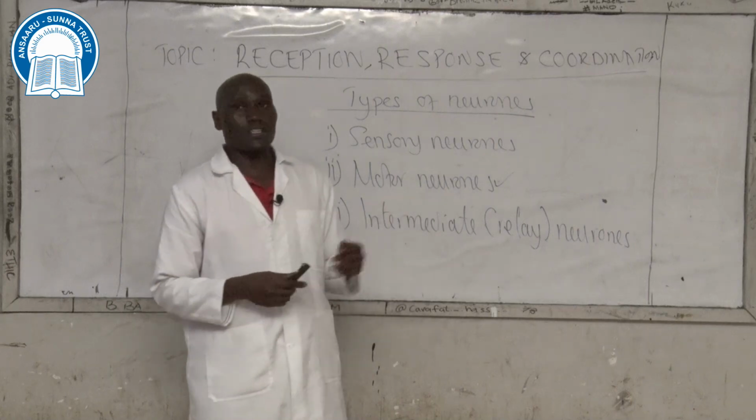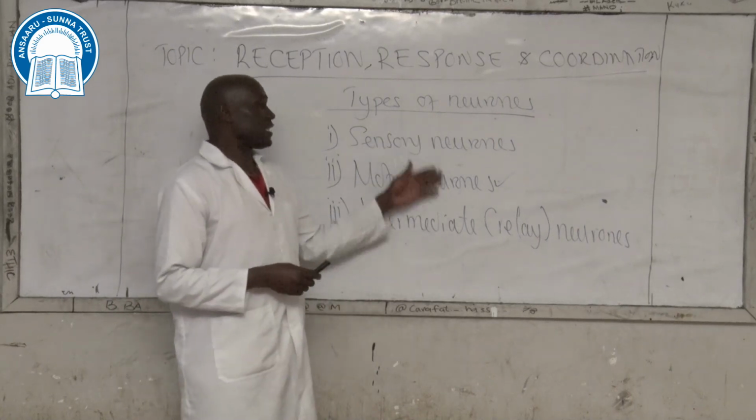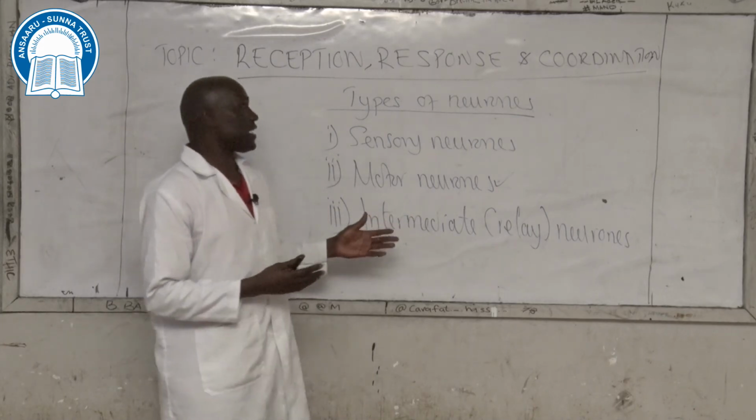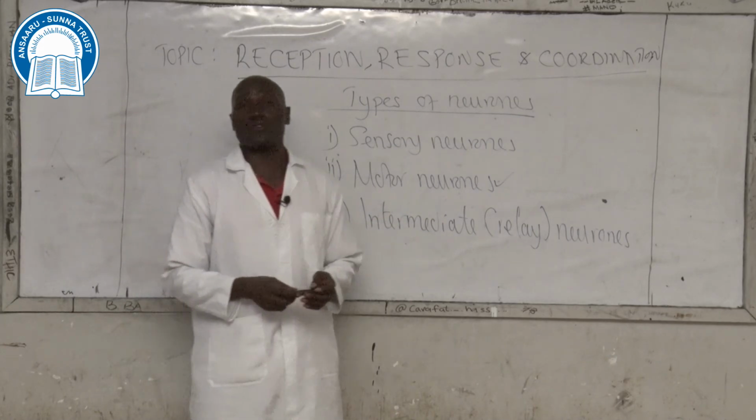So later on we look at the structure of the three types of neurons and why they are classified into three different categories of neurons.